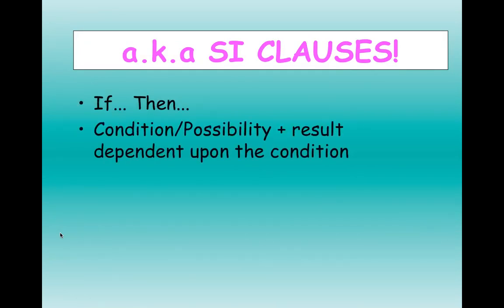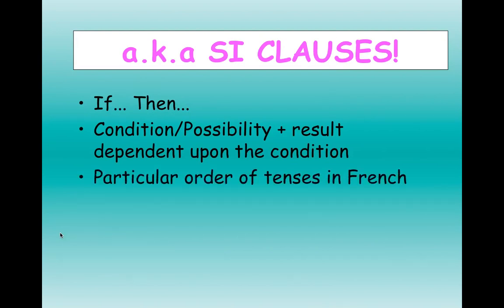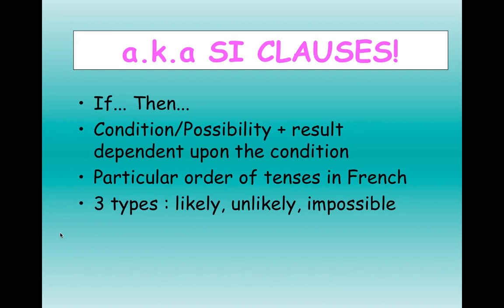They talk about some kind of condition or possibility, and then the result that would happen if the condition were met. In French, there's a very particular order of the tenses and moods that we need to use. There's really 3 types of Si clauses that you'll see. You'll see likely clauses, unlikely, and impossible. We're going to focus in on this middle group. So the next slide you can take a look at.